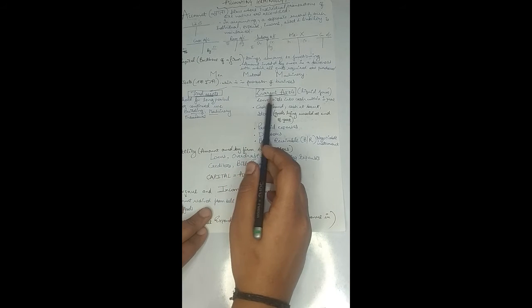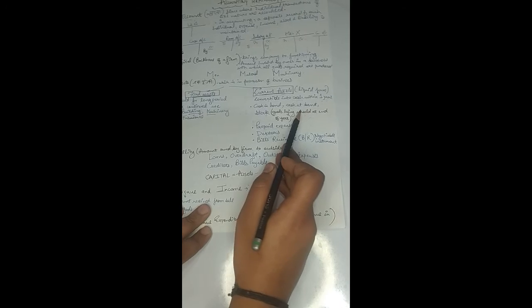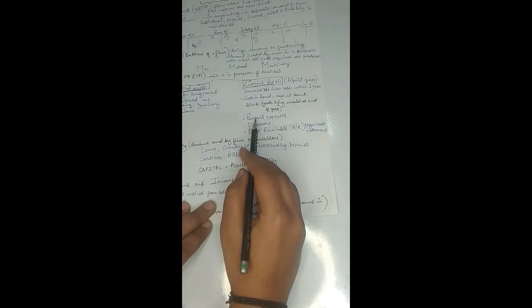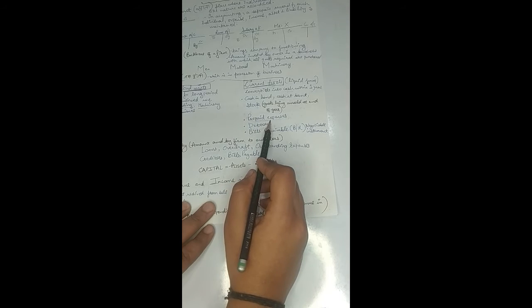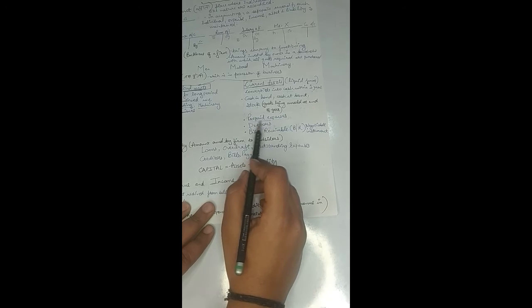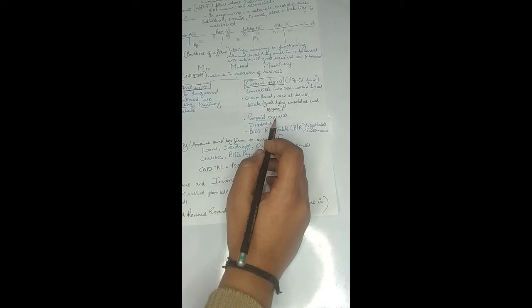Okay. See, not only cash in hand and cash at bank are the current assets of the organization. There are a number of other assets also. For example, prepaid expenses. See, what are prepaid expenses? Suppose that a company was required to pay a rent of rupees 24,000, right? But it paid rupees 30,000, right?